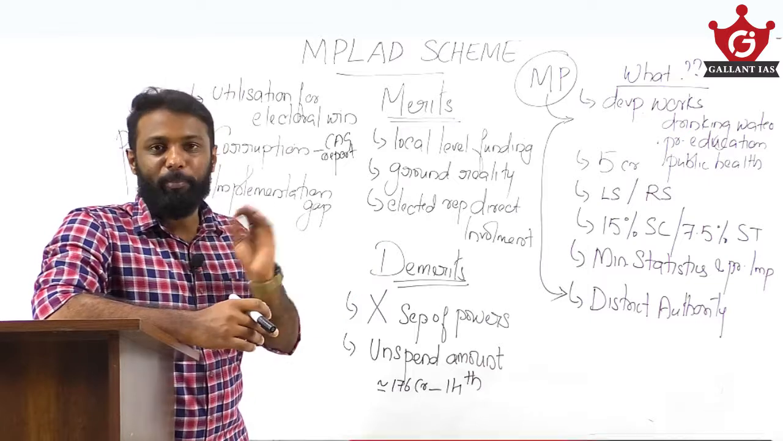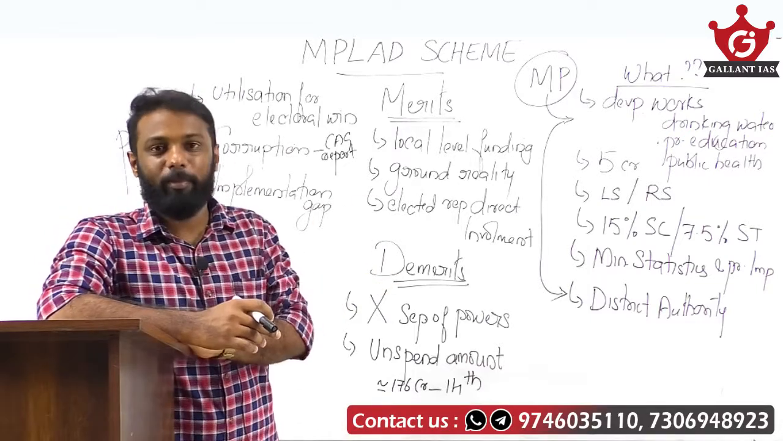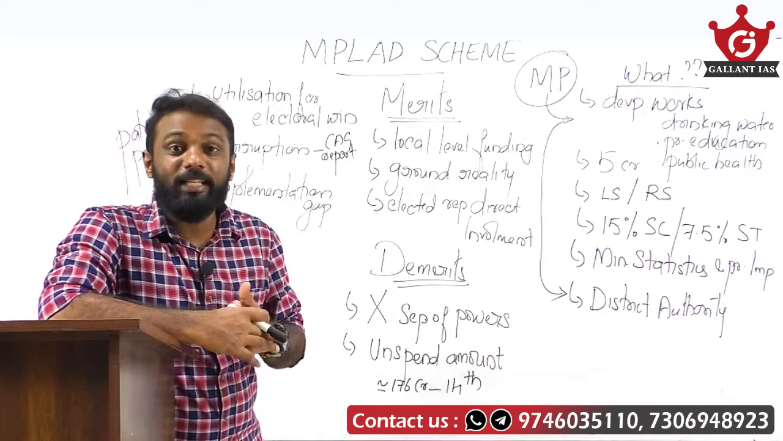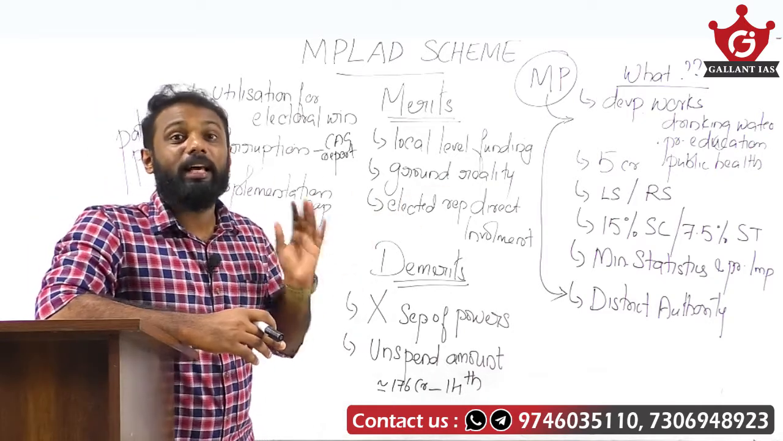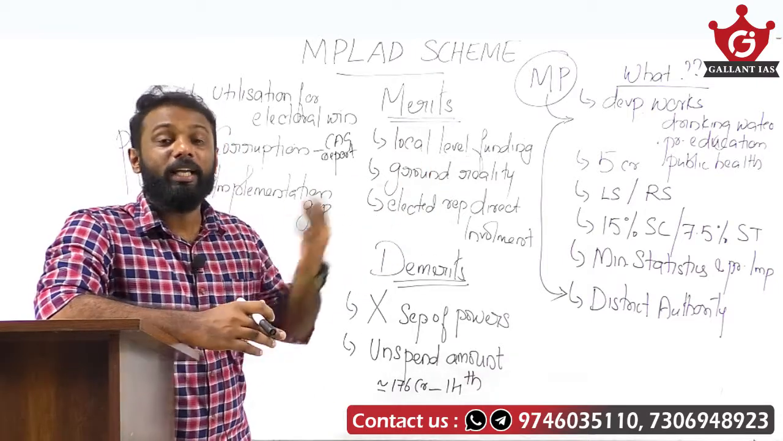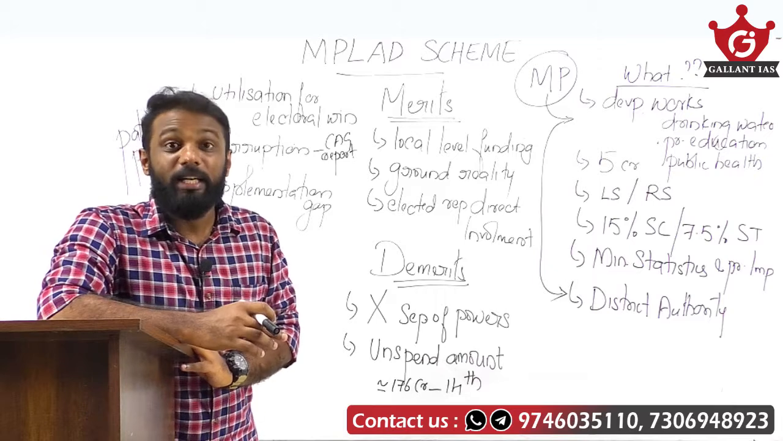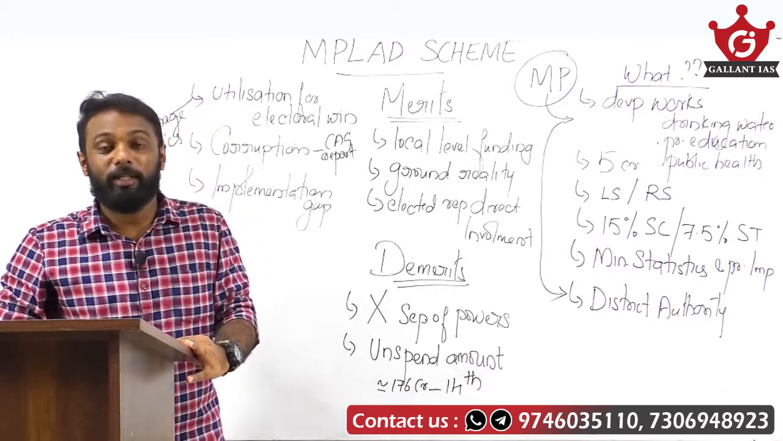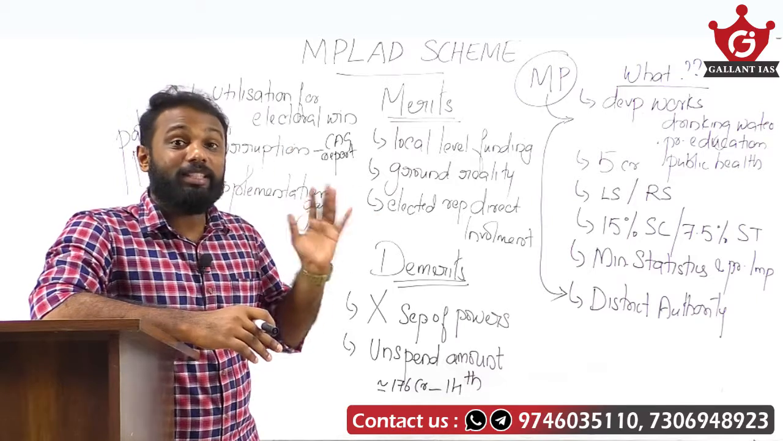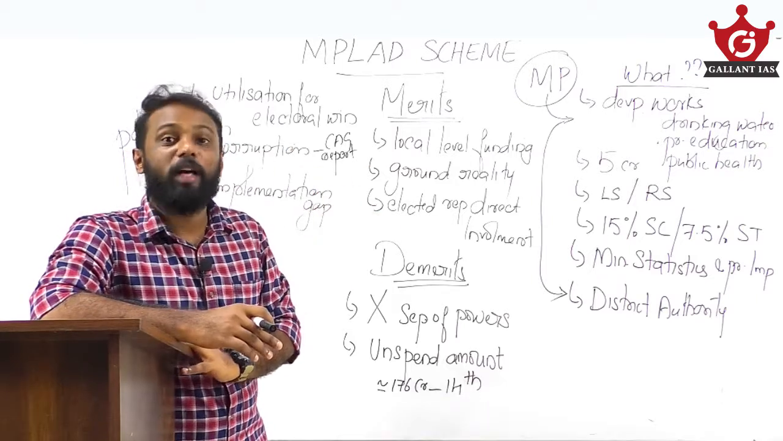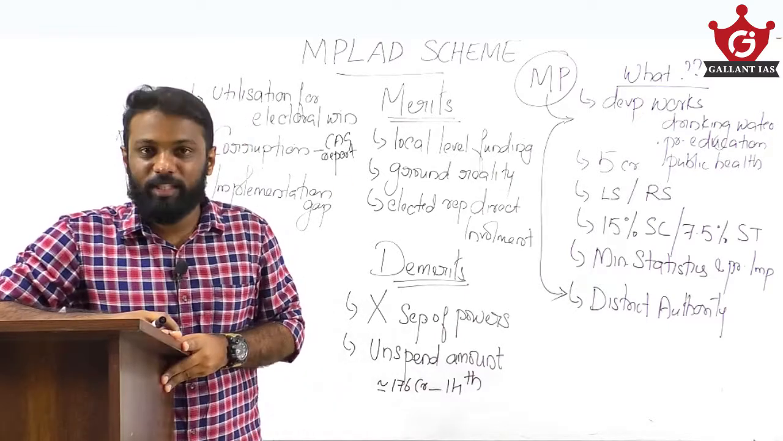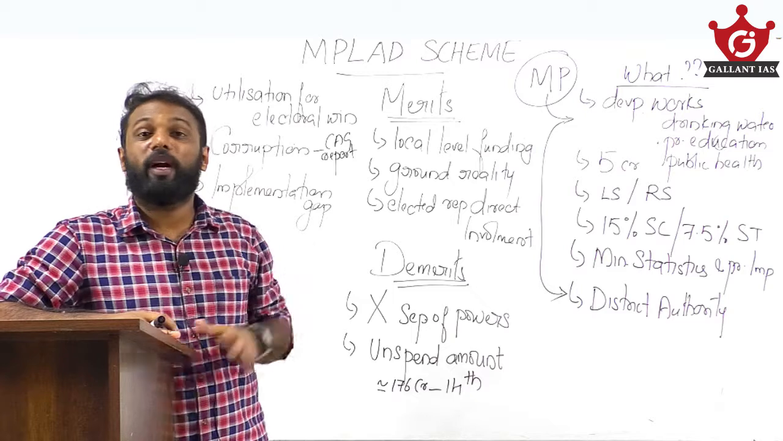This means an MP, that is a Lok Sabha MP as well as a Rajya Sabha MP, can recommend development works in their area. A Lok Sabha MP can recommend development work to the tune of rupees 5 crore per annum in his or her constituency. Similarly, an elected Rajya Sabha member can recommend work to the tune of rupees 5 crore from the state in which he was elected. And nominated members can recommend development works in any part of the country. That is rupees 5 crore per annum.